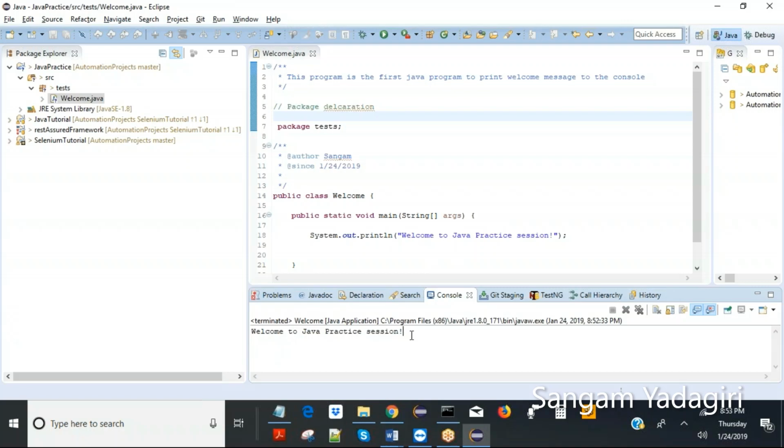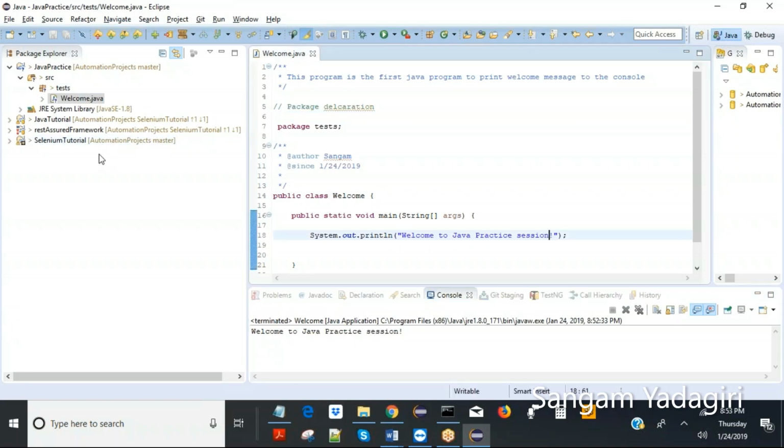So that is the culmination of the first program. You can modify it according to your needs, or you can enhance it and add more classes. That's all later. But first of all, this is the basic structure of any Java class. Now if I want to modify it, let's say, welcome to Java practice session. Let's not use session, Java practice class.